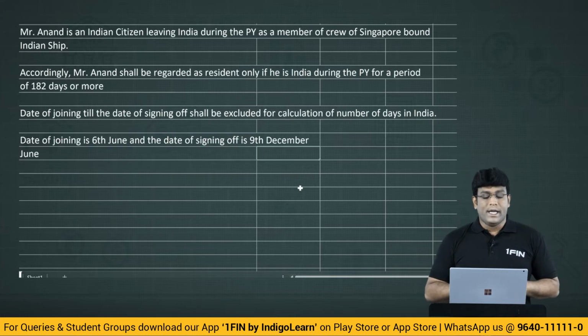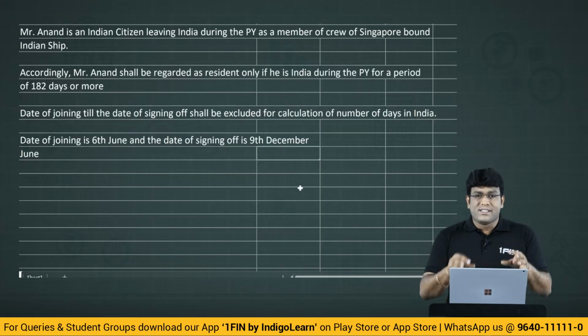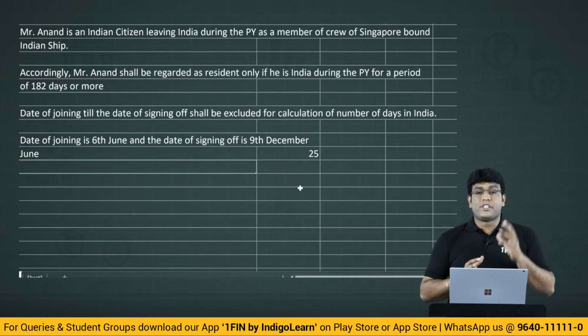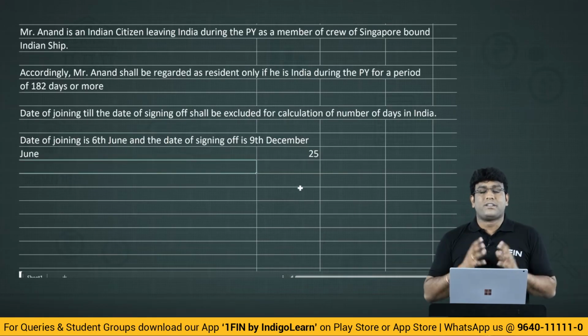Come on, my dear friends, June. How many days in June totally? 6th he joined the ship. That means that day we will treat as if he is not in India. That means 25 days he is not in India. First 5 days only is in India, because in June we have got 30 days.